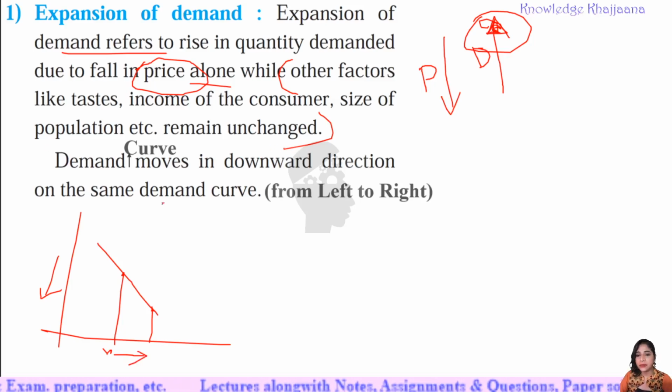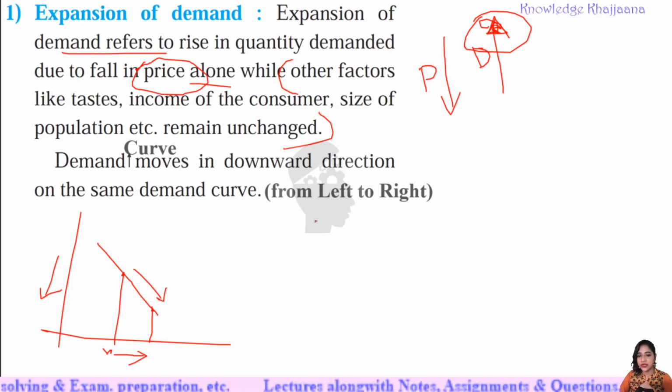Okay, so what happened with the demand curve now? See, the demand curve moves in downward direction on the same demand curve from left to right, earlier it was left and it is now right, only when there is increase in demand. Okay, due to fall in price, there is increase in demand.